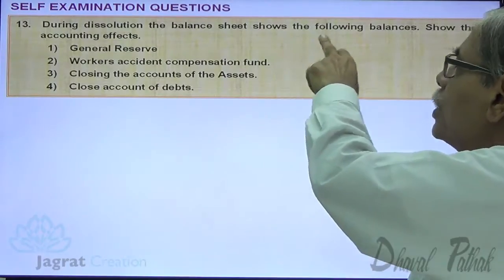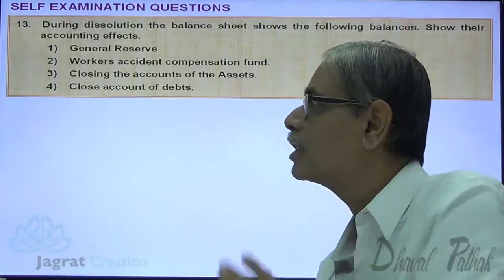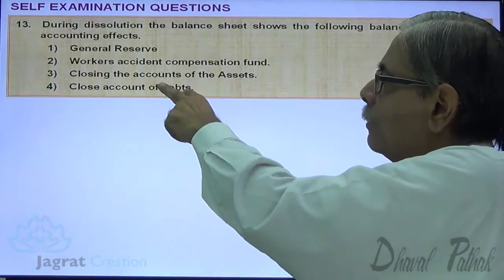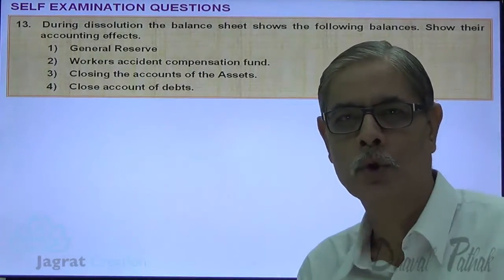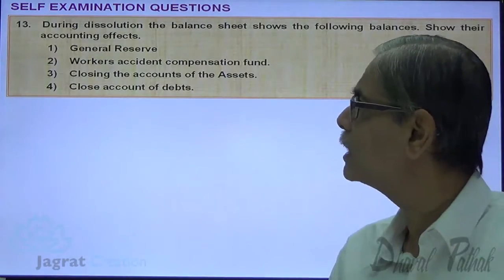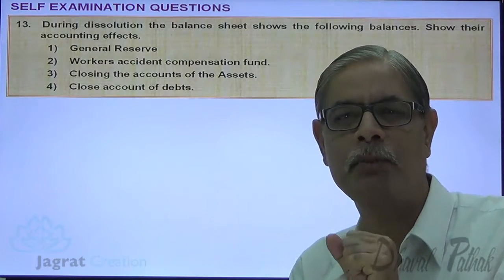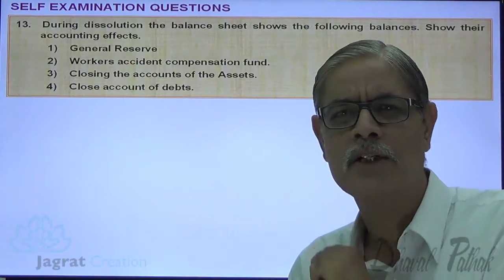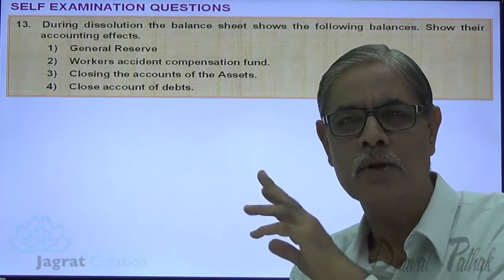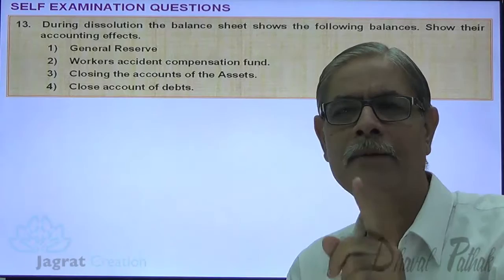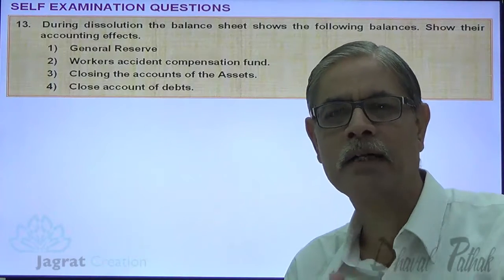During dissolution, the balance sheet shows the following balances. Show their accounting effects. Now you are given general reserve and workmen accident compensation fund, closing the accounts of assets, closing the account of debts. These are the details given to you. Now first, general reserve and workmen accident compensation fund. They are considered as undistributed profit. General reserve is no doubt an undistributed profit, and this workmen accident compensation fund is presumed to be undistributed profit if no liability for compensation exists against it. So here it is considered as undistributed profit.